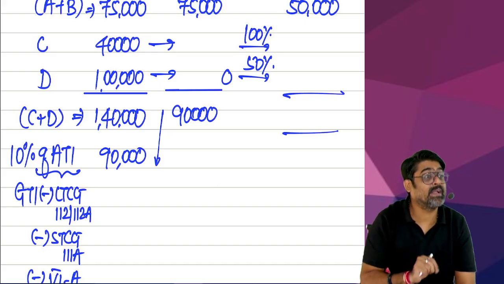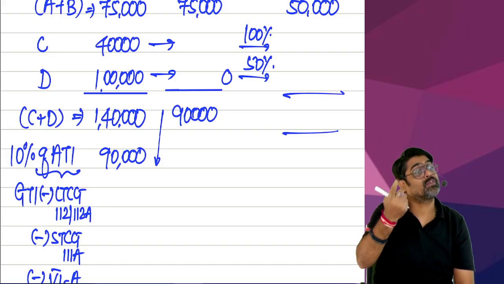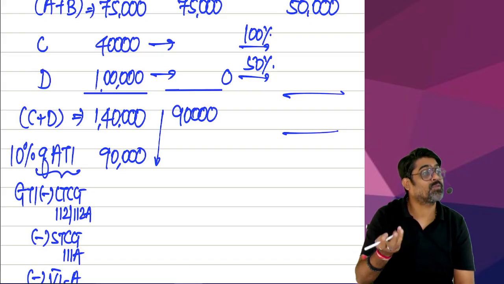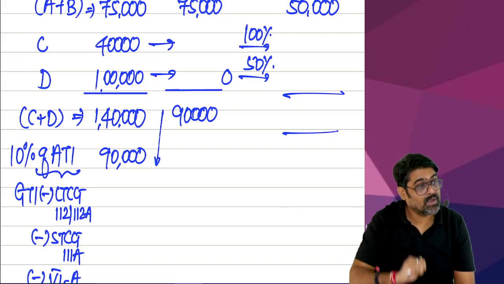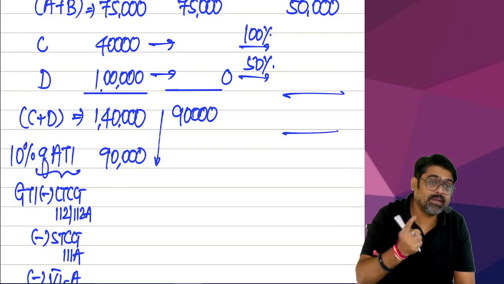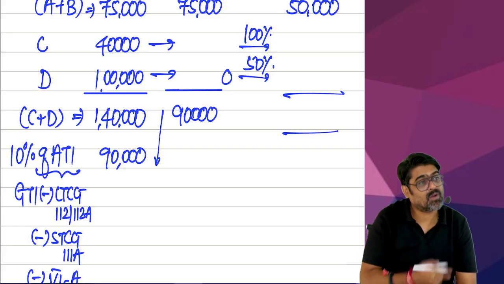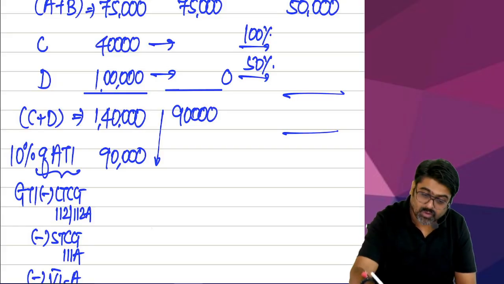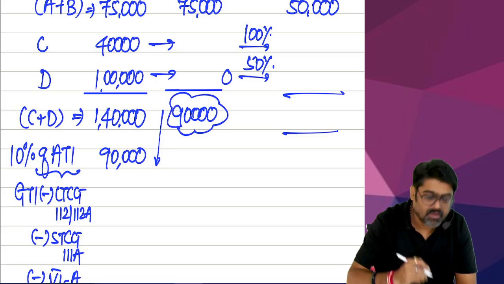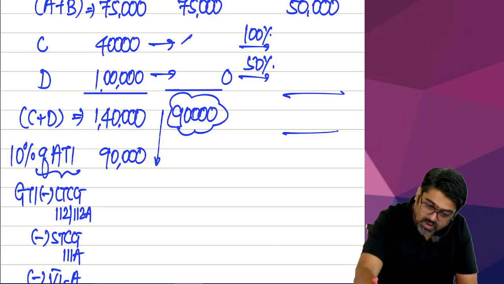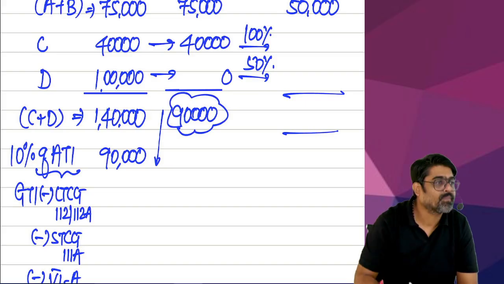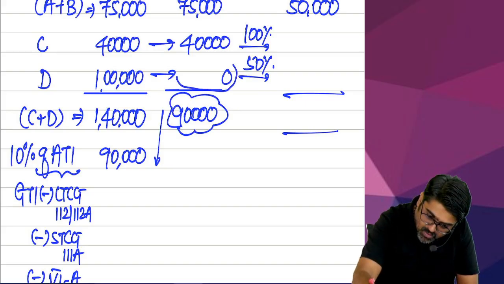But if you take 90 like this, 40,000 from C and the balance 50,000 from D, then 40,000 will be fully allowed, and D, 50,000, 50% of that. So 40 plus 25, 65. Claiming 65 is better or claiming 45 is better? So if a limited amount is getting qualified, then fully qualify C first, yes or no? And the balancing amount you qualify from D.